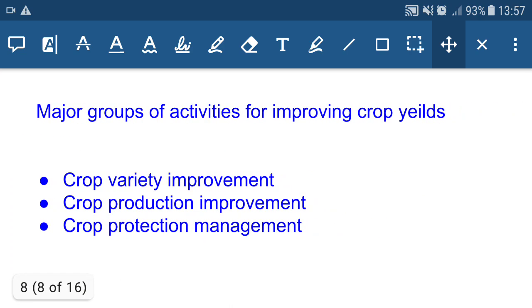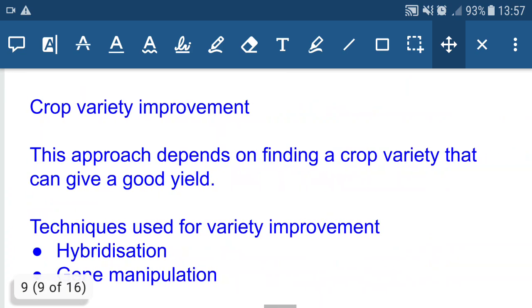Major group of activities for improving crop yield. So what are the activities we should perform to get higher yield? Crop variety improvement, crop production improvement and crop protection management. After production of the crops, we should protect our crops because these crops are vulnerable to pathogens, weeds, insects, so we should protect them carefully.